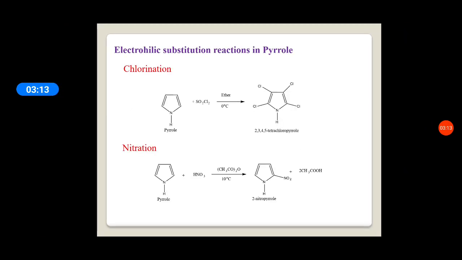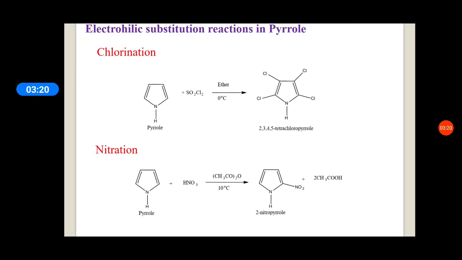So let us see electrophilic substitution reactions in pyrrole: chlorination and nitration. For chlorination, pyrrole is treated with thionyl chloride in the presence of ether at low temperature, that is 0 degree centigrade, and it gives 2,3,4,5-tetrachloropyrrole. All the 4 positions are substituted. All the 4 hydrogens are substituted with Cl.